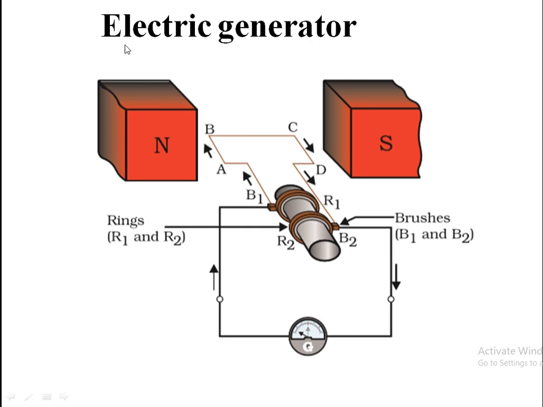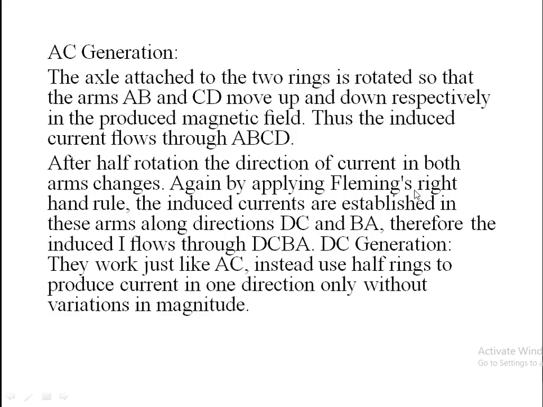Such a generator is called an AC generator. There are also DC generators, which are known as dynamos. In AC generators, slip rings are used, and in DC generators, split rings are used. So this is the mechanism we have just discussed.